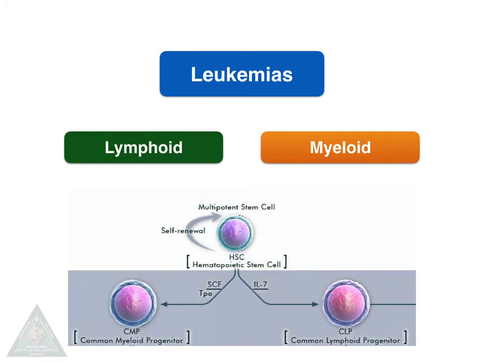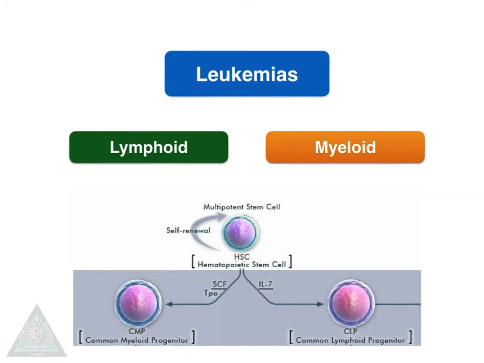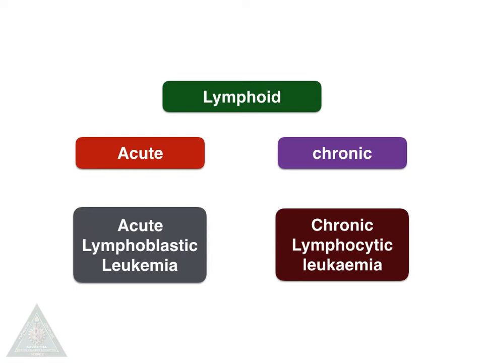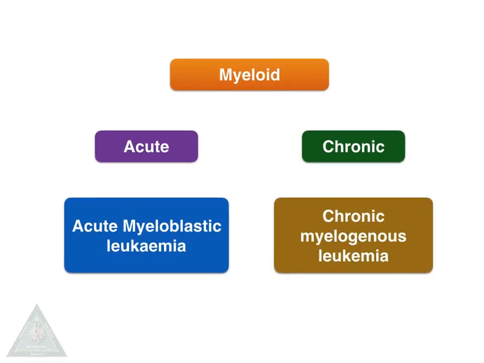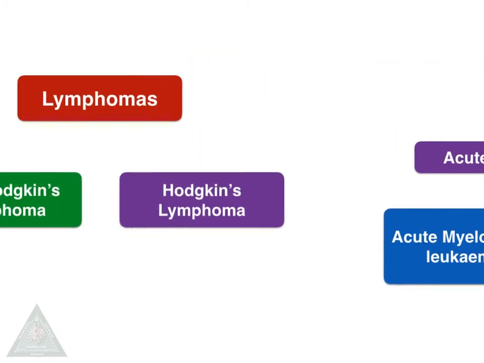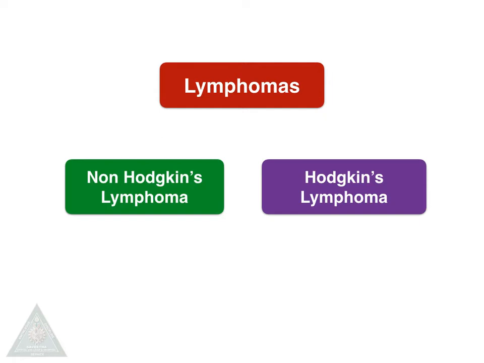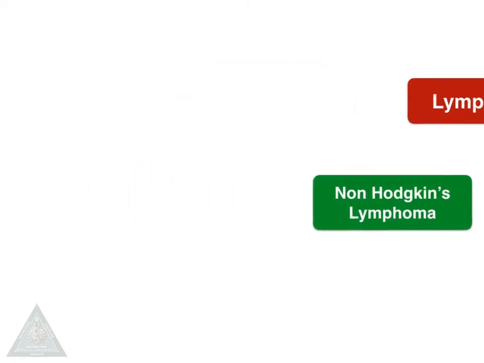Leukemias are again divided into lymphoid and myeloid leukemias. Lymphoid leukemias are again divided into acute, for example acute lymphoblastic leukemia, and chronic, for example chronic lymphocytic leukemia. Coming to myeloid leukemia, it is again divided into acute and chronic. Acute, for example, acute myeloblastic leukemia. Chronic is otherwise known as chronic myelogenous leukemia. Lymphomas are divided into two types, non-Hodgkin's and Hodgkin's lymphomas.